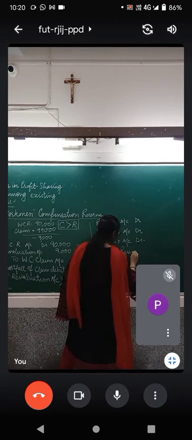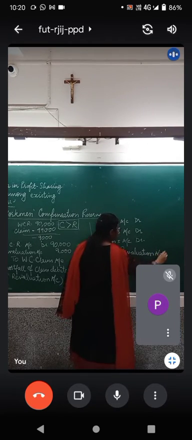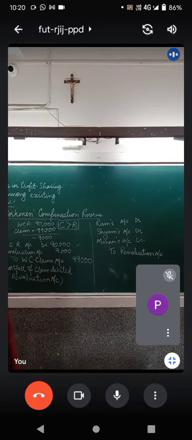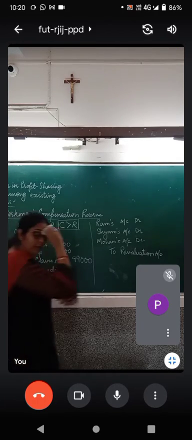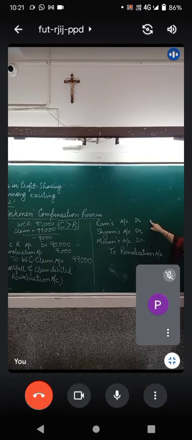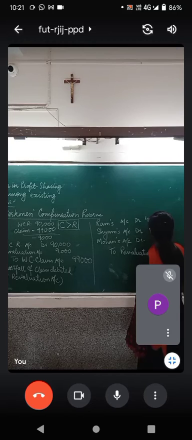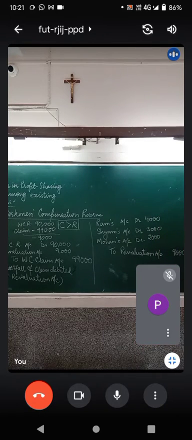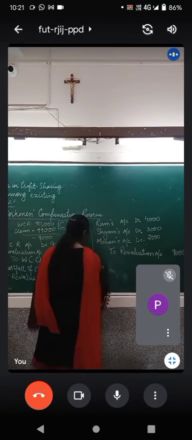To revaluation account. And what we are going to do is divide this 9,000 rupees in the old ratio, and Ram, Shyam and Mohan are going to bear it: 4,000, 3,000 and 2,000, divided in 4:3:2. What will you write in the narration?